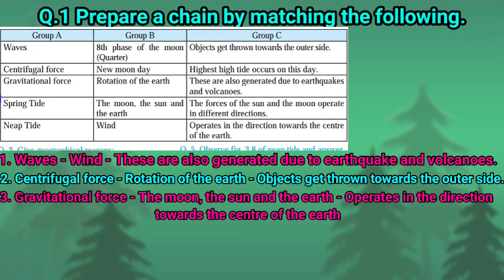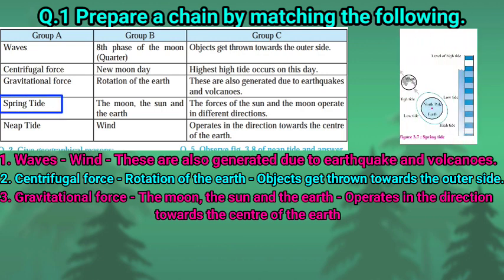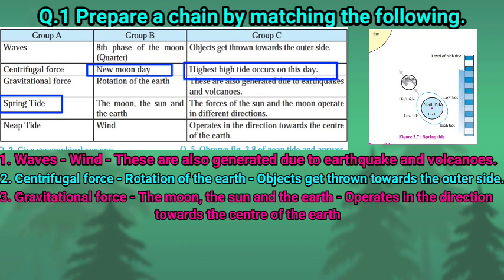Next point, number 4, spring tide. Spring tides occur on new moon day or full moon day. These tides are higher than the average high tide and lower than the average low tide. So children, this is matched in group B with the new moon day, because these tides occur on new moon day or full moon day. See in group C, this is matched with the highest high tides occur on this day.